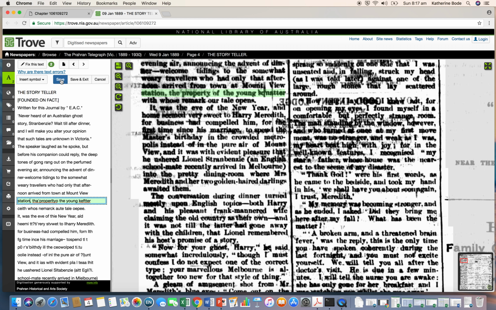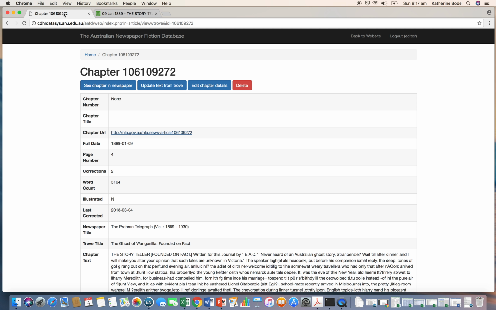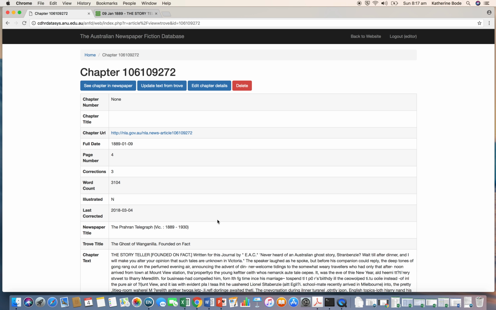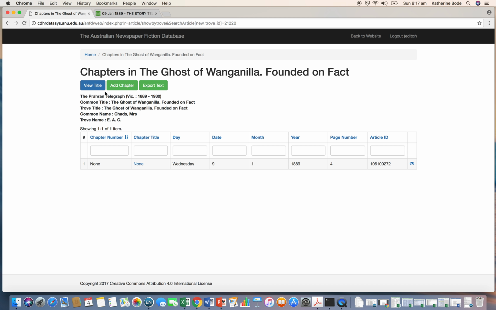want, and then you press save. And then you go back to the chapter within the database and press update text from Trove, and you can see that changes. So the corrections I'd made are drawn back into the database. And if I was to correct this entire story and then go back to this screen, I could export the text and I could have my corrected version.